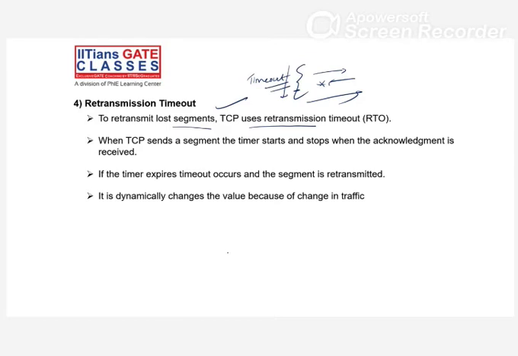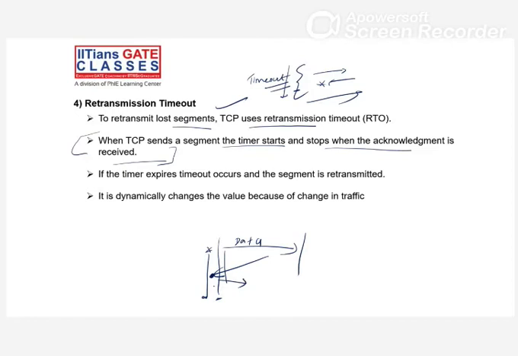Fine. So when TCP sends the segment, the timer starts, and it stops when the acknowledgement is received. That is the normal case. TCP sends the data and starts the timer. The timer is going on, and here the timeout ends. In that time, if the acknowledgement comes, we stop the timer and start it again for the new segment, right? But if the acknowledgement doesn't come after the timeout, we retransmit the segment.